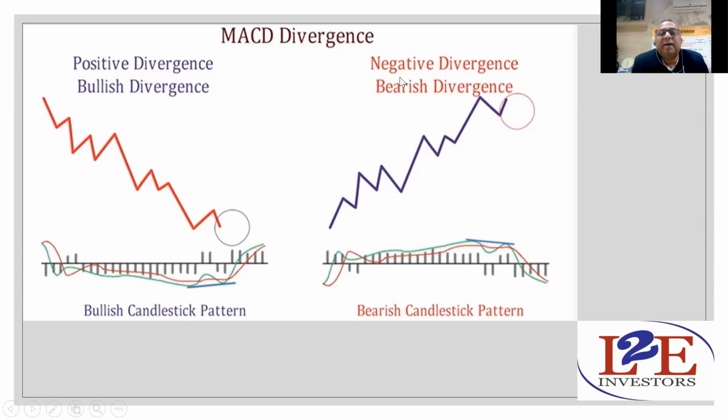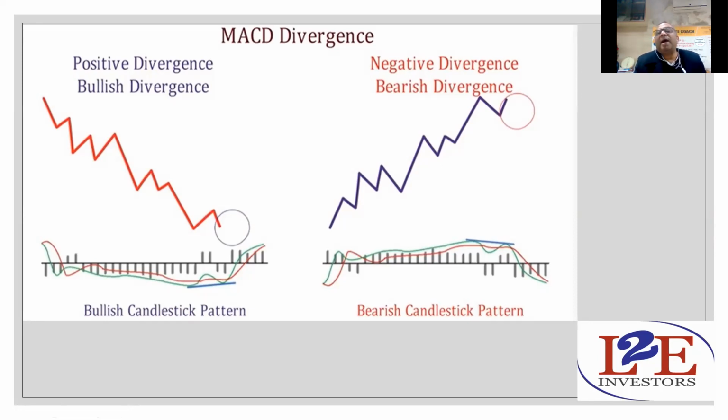In the same manner, in the negative divergence case, the bearish divergence case, what is going on? Whatever the asset class you are trading, either a stock or a commodity, the chart is moving upward. But suddenly you'll find that MACD is not moving upward as the chart is moving. Once this green line crosses this red line and starts moving downward, you should take a sell trade. So you have to find this kind of divergence in your charts, and once you get it, you must trade.